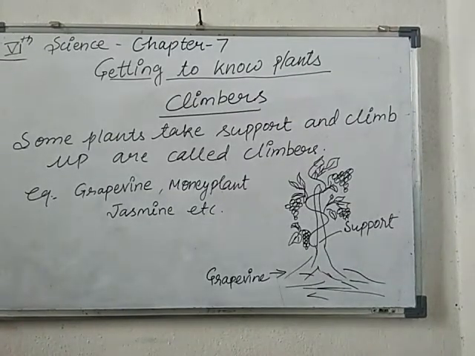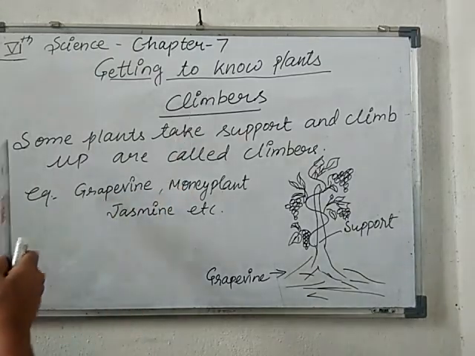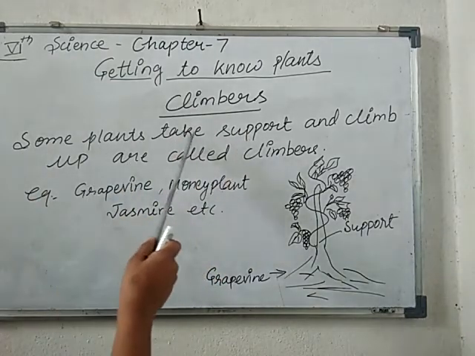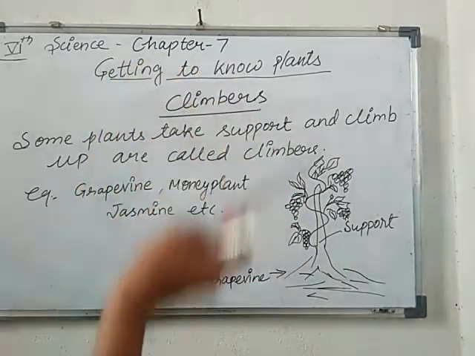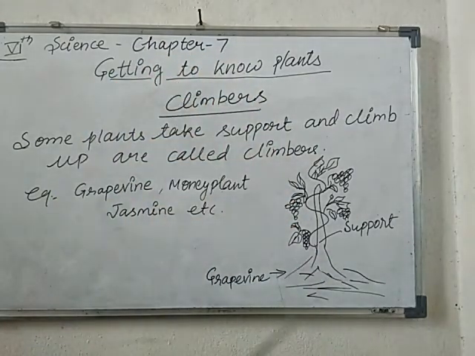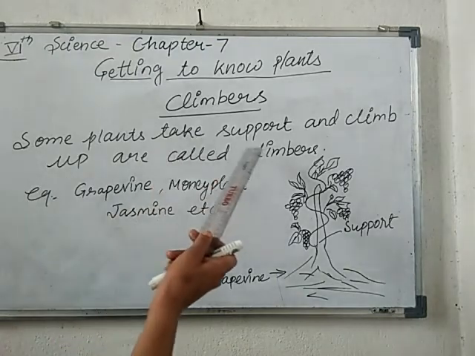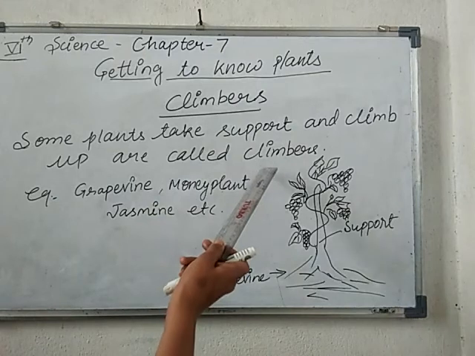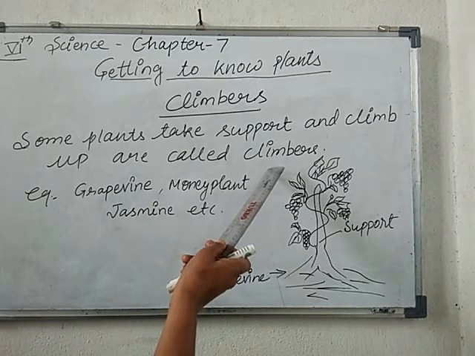So students, have a look at the climbers. What are climbers? Some plants take support to climb up. For standing they need support from a structure like a wall, or you can artificially arrange something for climbing up. Some plants take support and climb up. Such plants are called climbers.